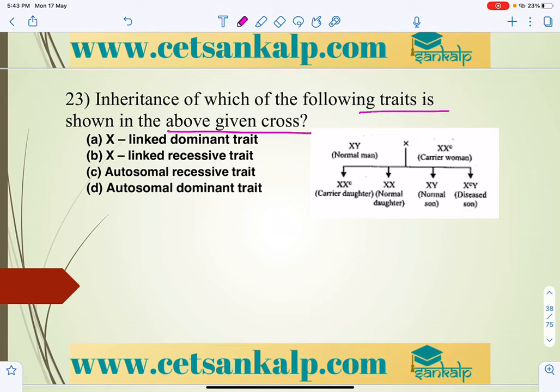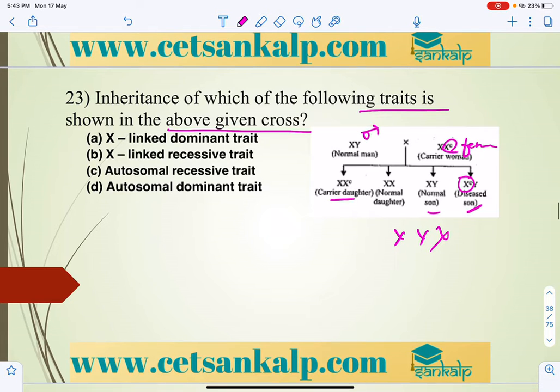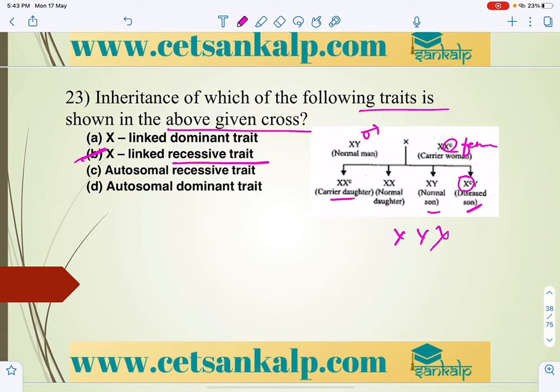So here we have a male, XY, and here a female, XX. In the female we can see a carrier. So the carrier is there, a normal son, and a diseased son. See, the gene is always on the X chromosome, but it is not there on the Y chromosome. So here it is linked with the X chromosome. So the answer for the 23rd question is an X linked recessive trait, right? X linked recessive trait.